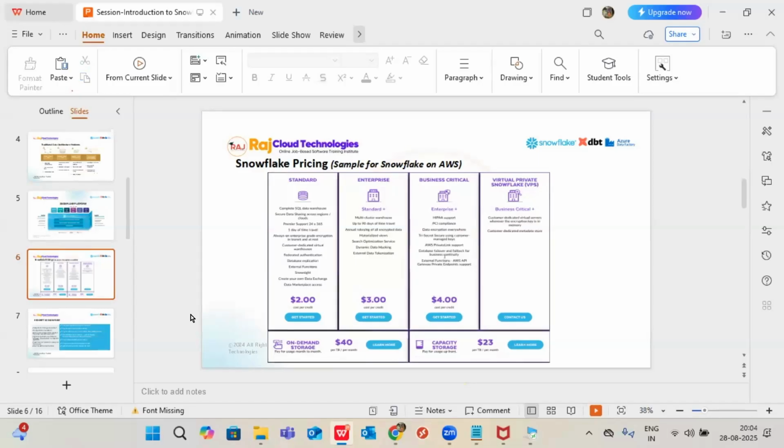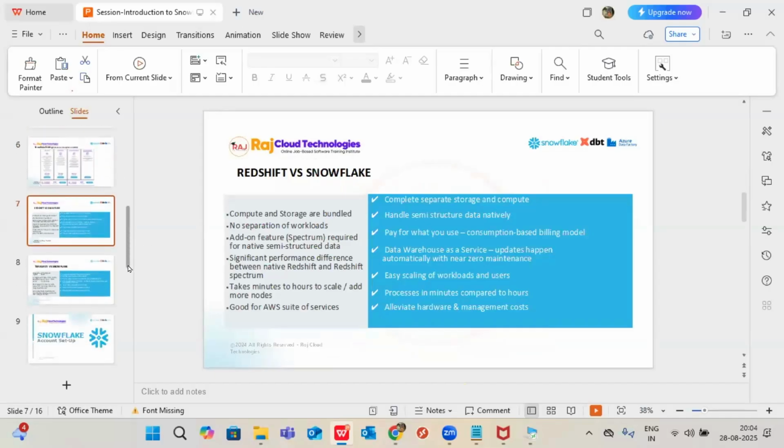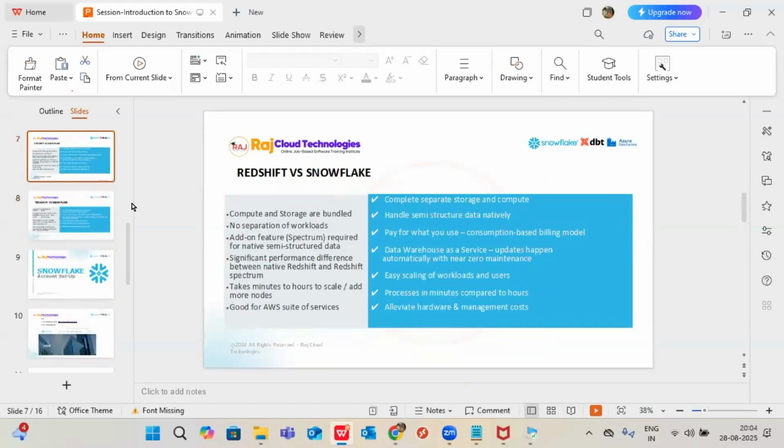So this is one. And if I compare with Redshift or Teradata, I'll give just one example, mainly backup. Ask anybody about the Teradata backup process.